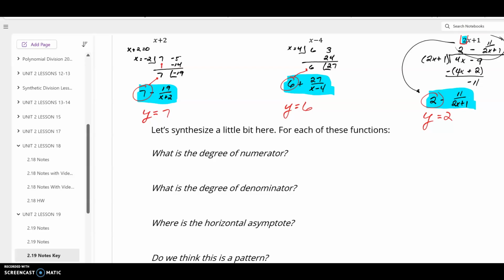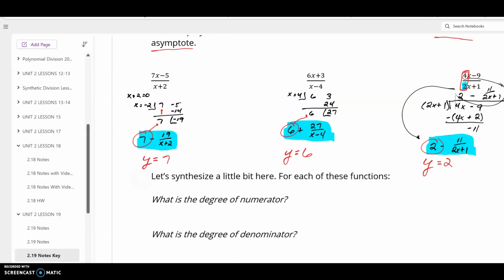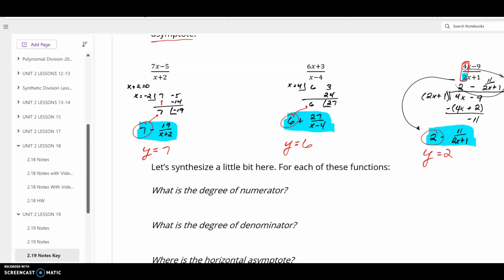Now we can answer some of these questions. For each of these functions, what's the degree of the numerator? For each of these, the degree in the numerator was 1. What's the degree of the denominator? Well, for each of these functions, the degree in the denominator was also 1. Where was the horizontal asymptote? If we really investigate it and look closely, it looks like our horizontal asymptote comes from taking the leading coefficient in the numerator and dividing it by the leading coefficient in the denominator.